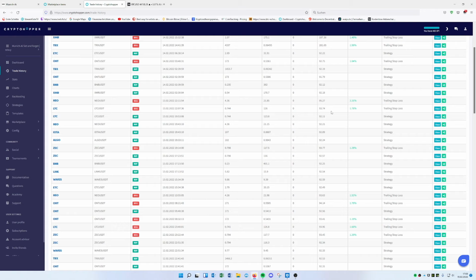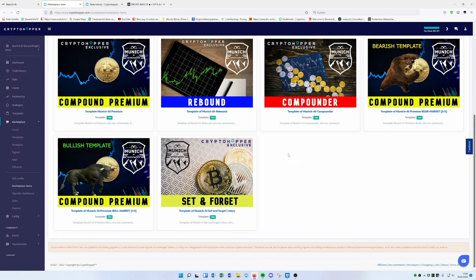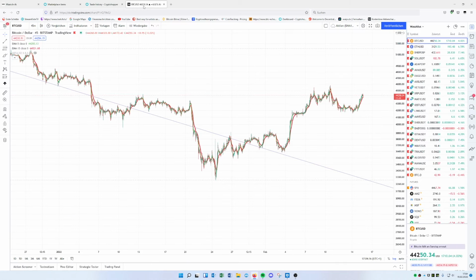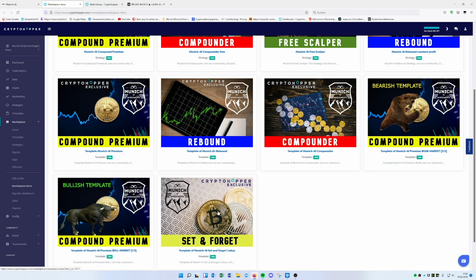As you can see, we have a trailing stop loss of 1.5 and 0.3 or 0.4, I think. And just for information, we set up the bearish and the bullish templates before, which switch between the market situations. If you want to use this Set and Forget because you have a smaller subscription, then you don't need that in addition. This works completely standalone. If you have a smaller subscription, just let it run.